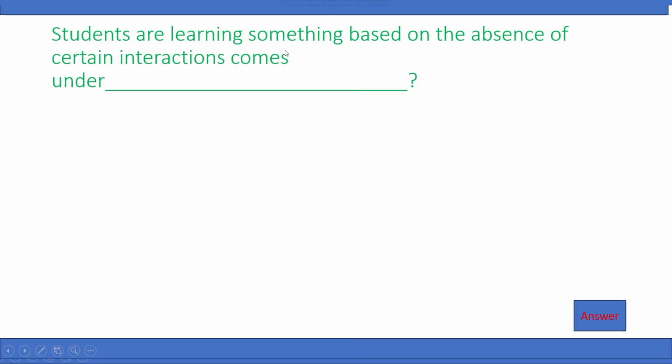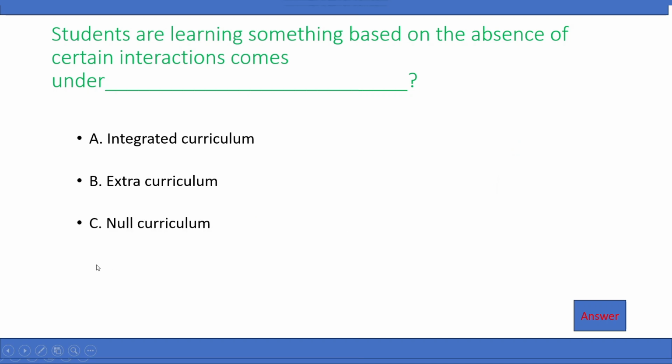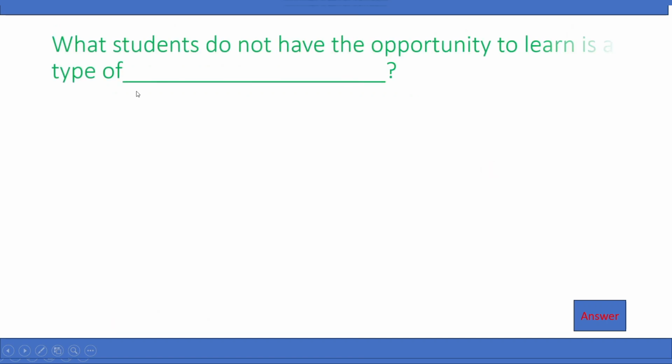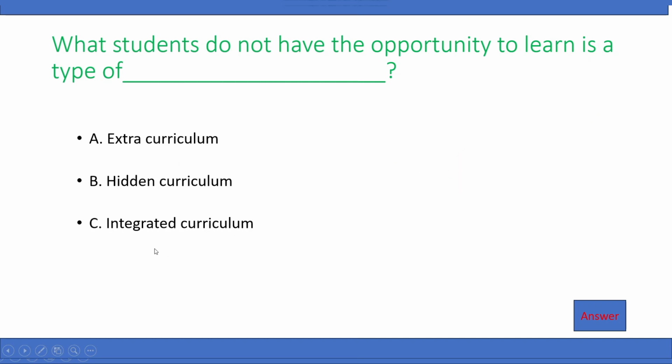Students learn something based on the absence of certain interactions comes under dash. A. Integrated curriculum, B. Extra curriculum, C. Null curriculum, D. Hidden curriculum. Right answer is null curriculum. It is C. What students do not have the opportunity to learn is a type of A. Extra curriculum, B. Hidden curriculum, C. Integrated curriculum, D. Null curriculum. Right answer is null curriculum.